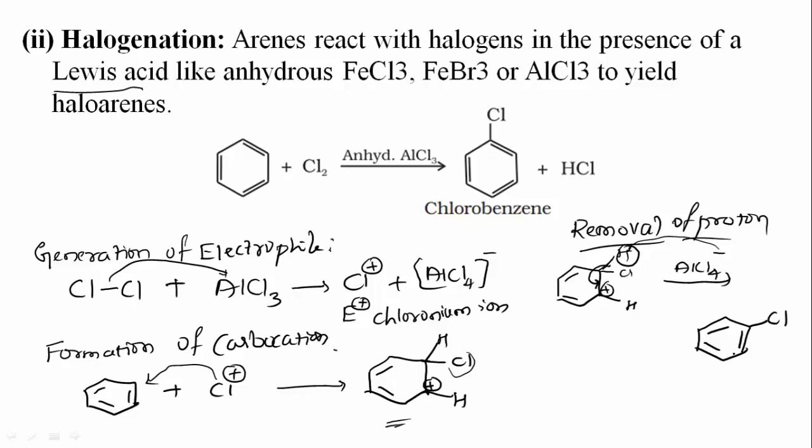Chlorobenzene will remain. And the H and one Cl will react to form HCl, and AlCl3 will remain as it is. At the end we get AlCl3 as it is, along with chlorobenzene and HCl. This is how the substitution takes place.